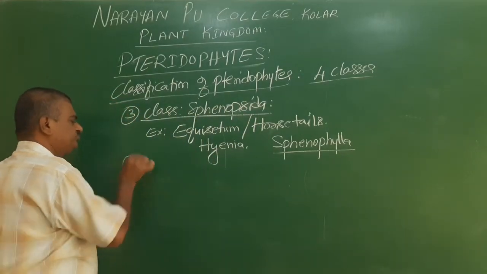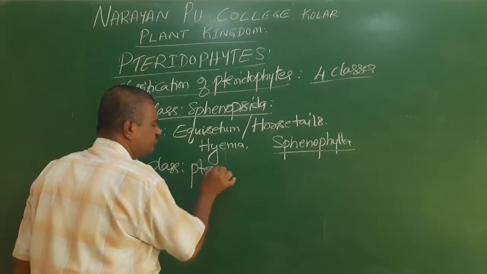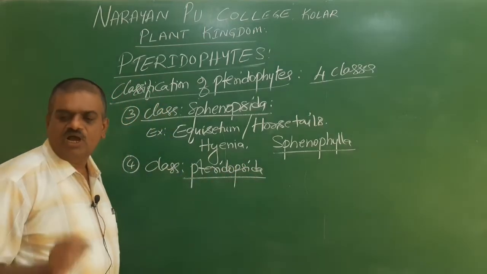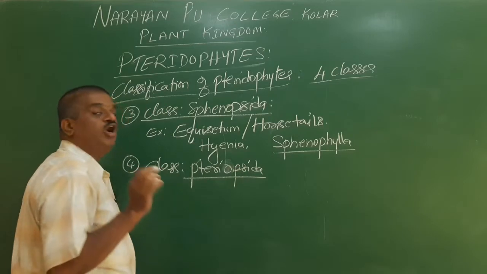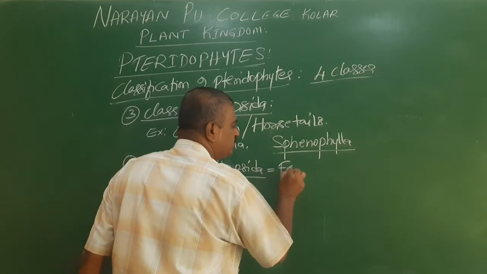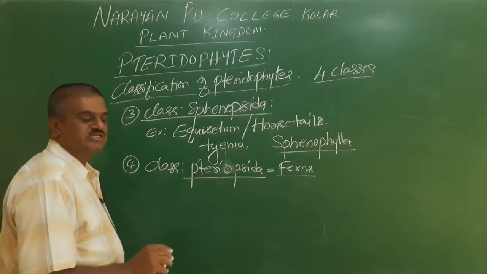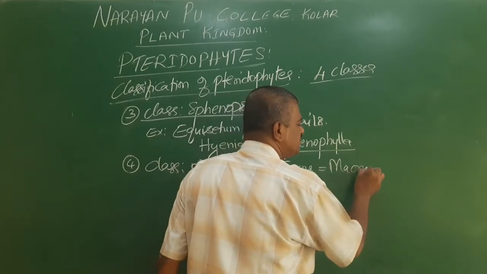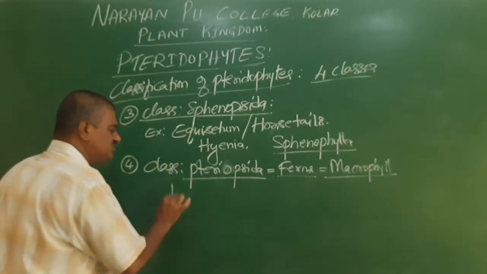So we go for the fourth class. The class is called Pteropsida, or it may be called Pteridopsida. This is commonly called ferns. The plants coming under this are commonly called ferns. Here the leaves are always macrophyllous. The leaves are always bigger, hence macrophyllous leaves are present. And the example for this is Pteris.